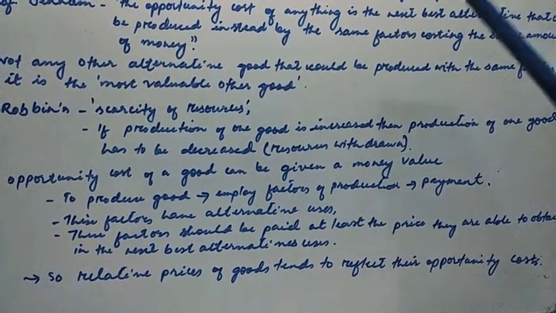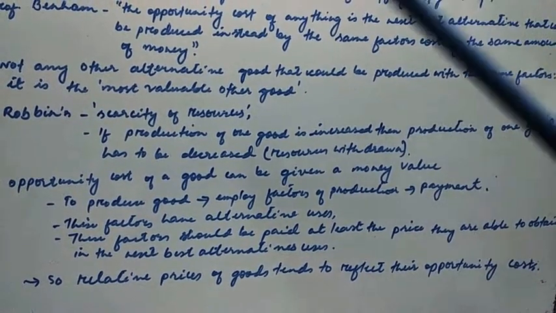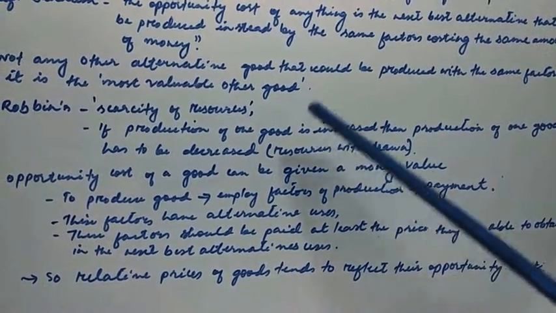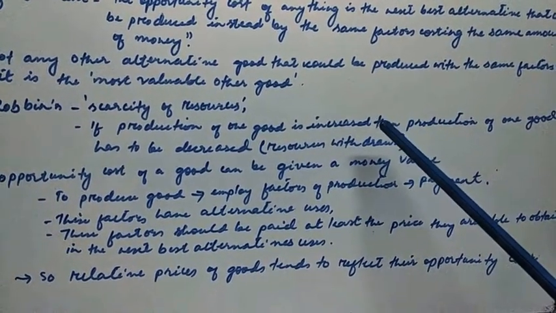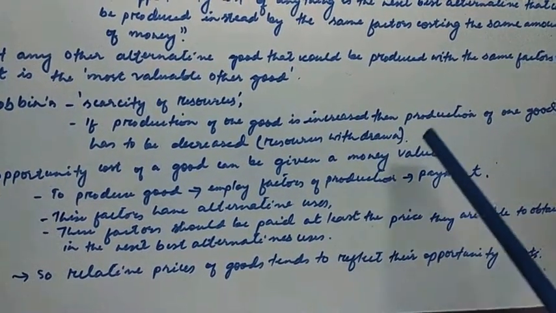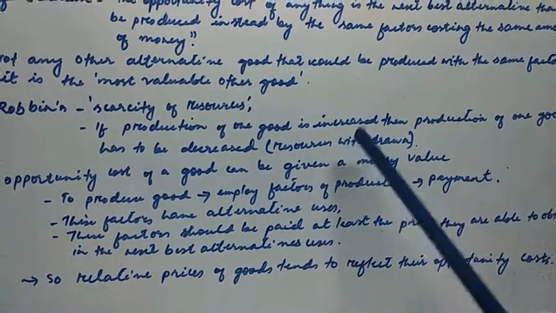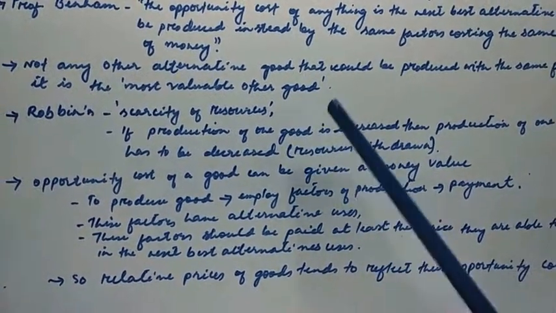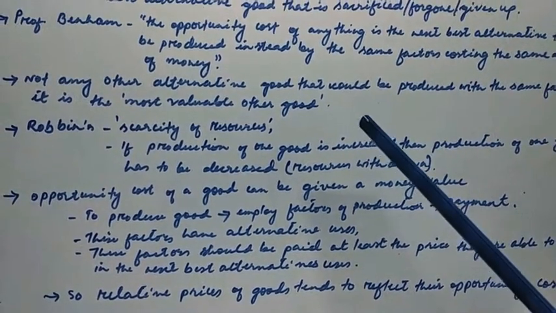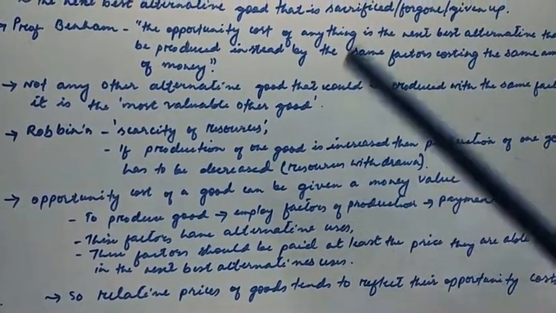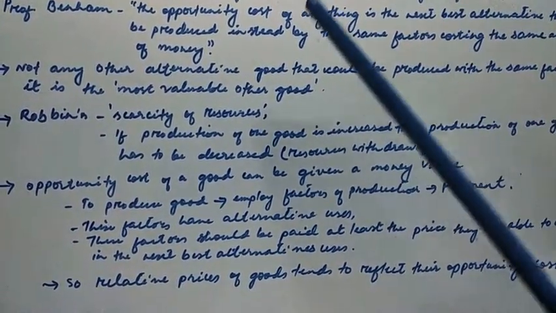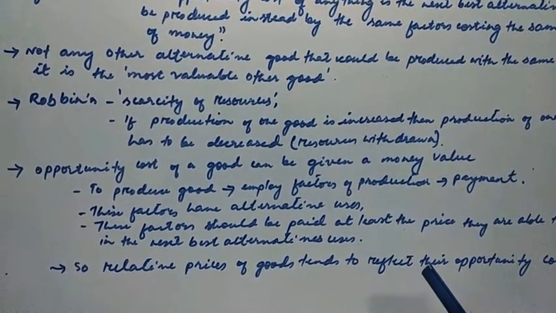So if you want to increase one commodity, then you have to decrease another commodity. For example, if you want to increase production of coffee in our example, you have to reduce or withdraw some resources from the production of a pen. So in this line, the opportunity cost concept comes in. As we have explained, opportunity cost is nothing but the next best alternative good that you have sacrificed to produce this particular commodity.